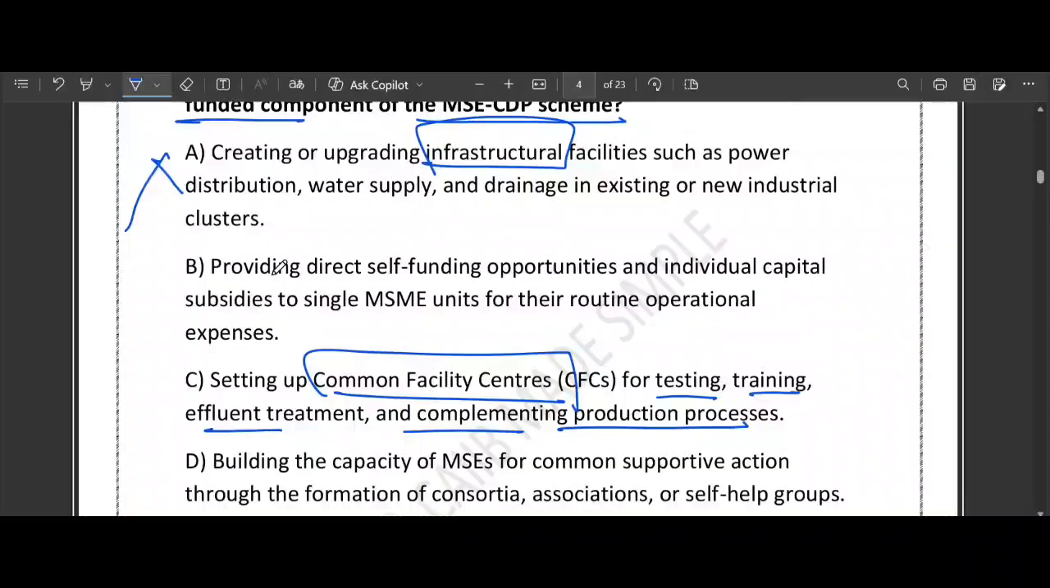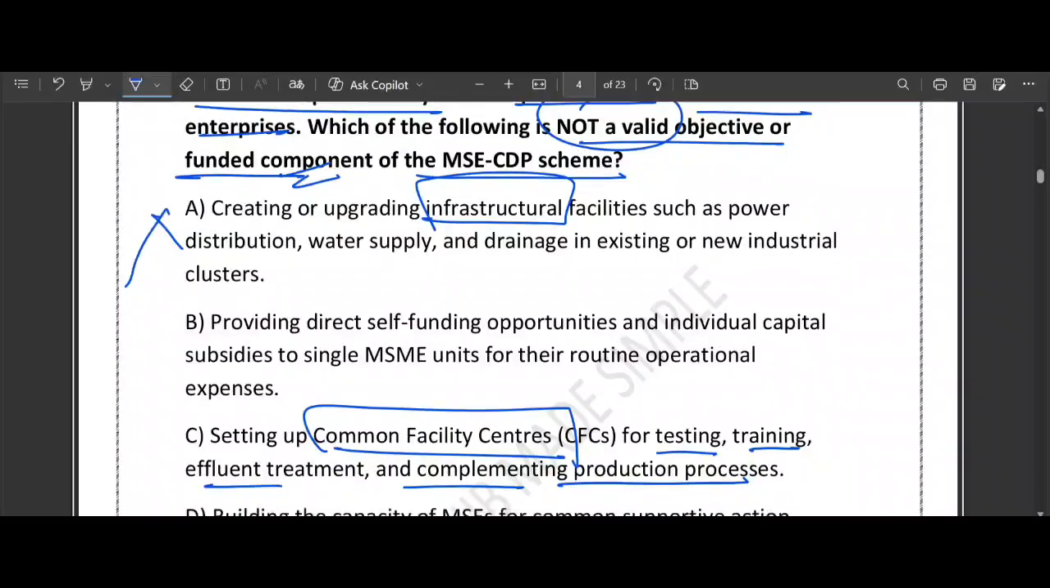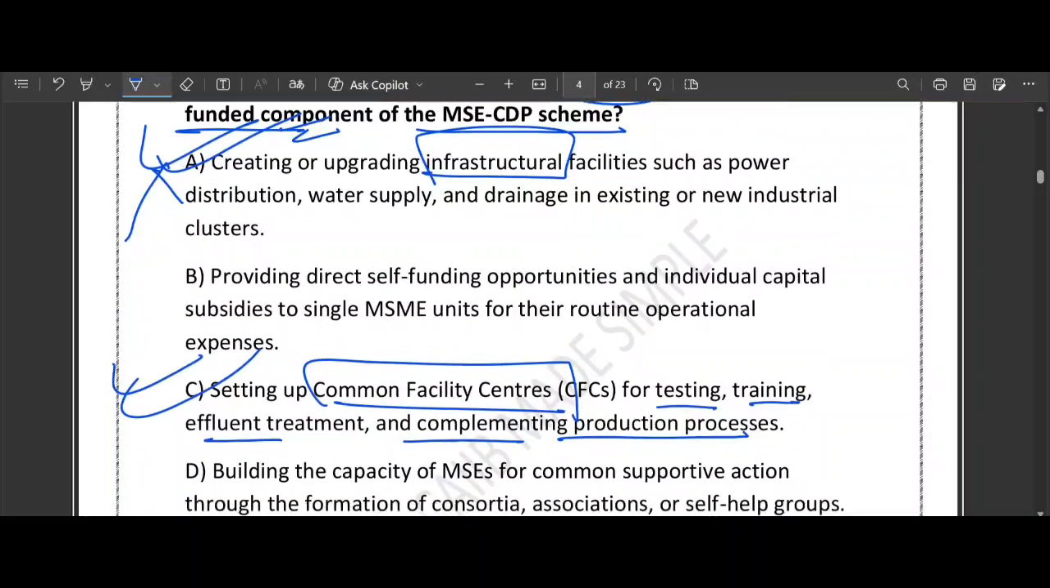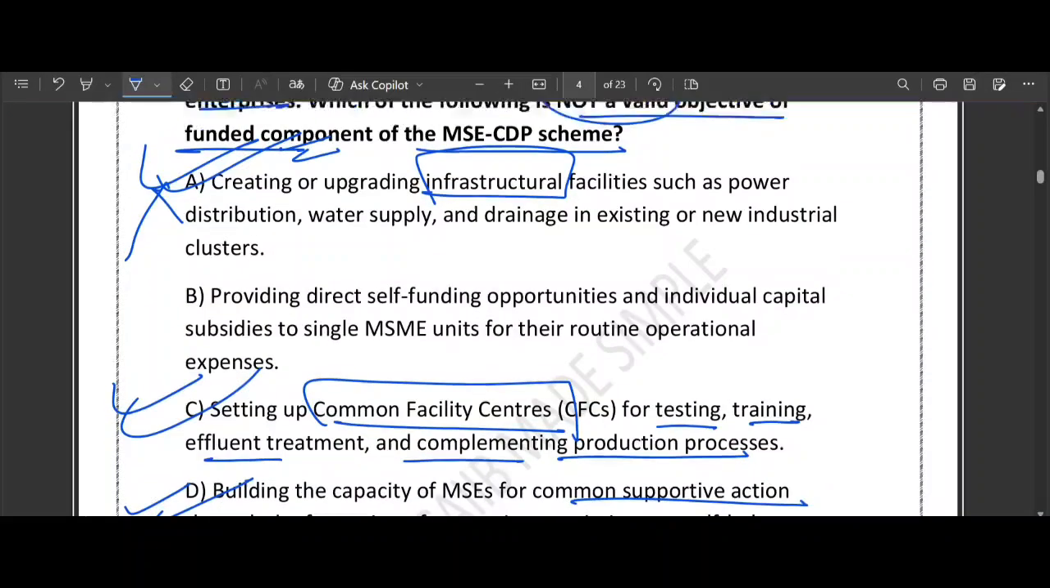So what about C? See, the question is asking for what is not an objective, not a valid objective. So A is a valid objective. C is also a valid objective. And what about D? Soft intervention. Here you can see they have mentioned building the capacity of MSEs for common supportive action. Yes, this is about teaching the units to work together as a team. This is also an objective. But the question is which is not an objective.